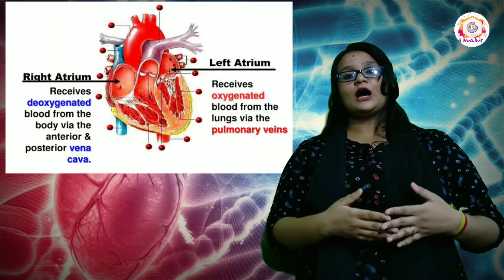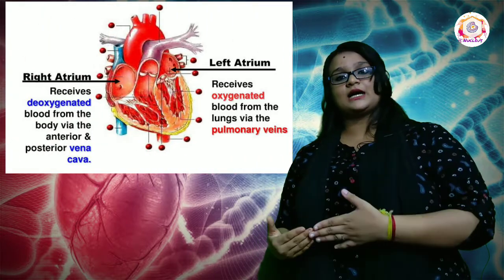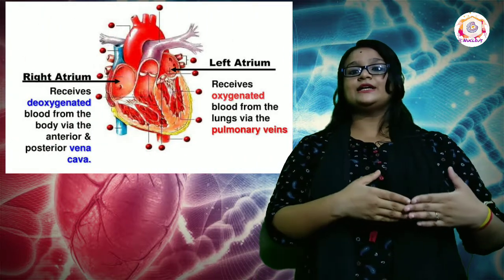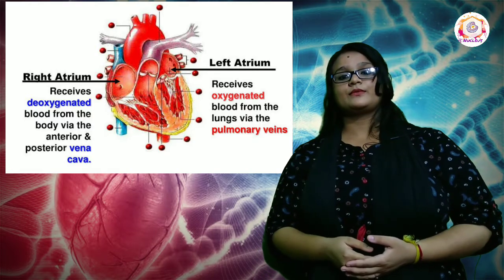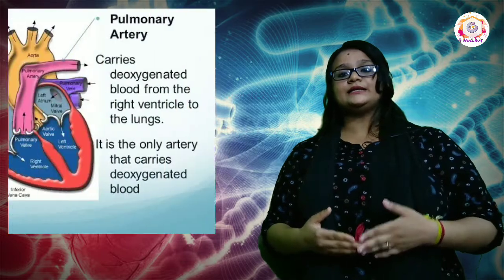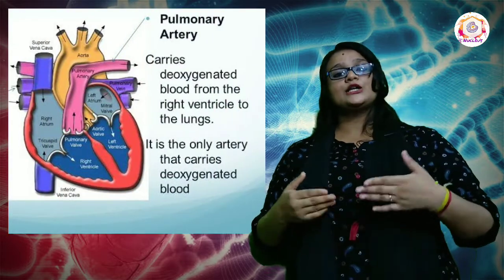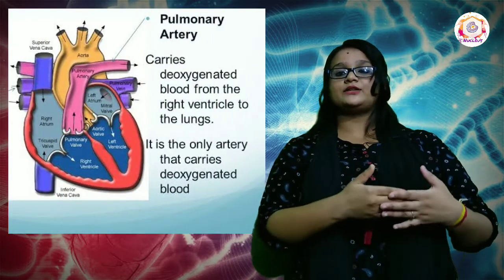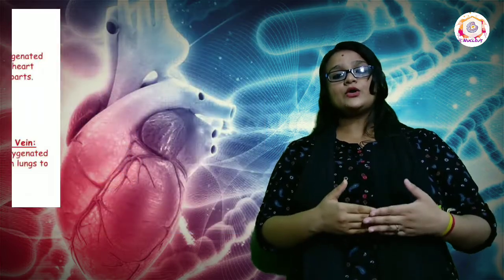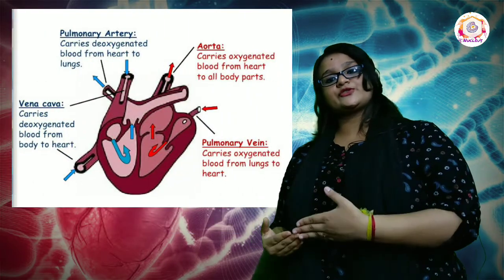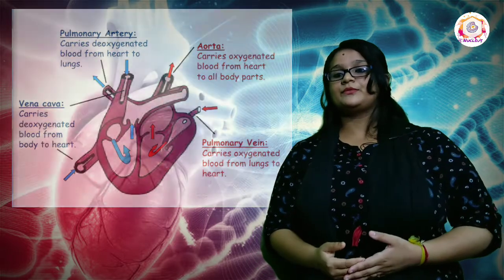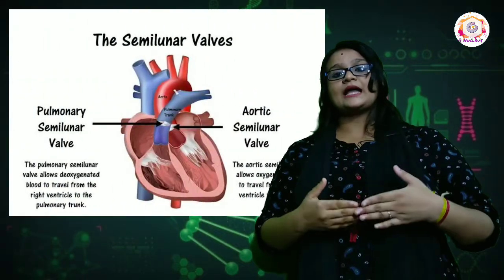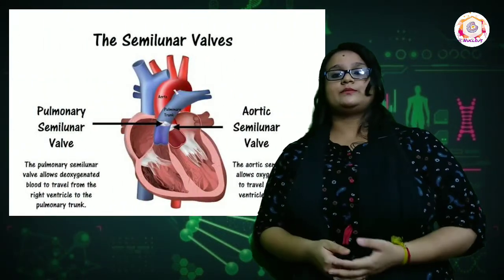The right side of the heart receives deoxygenated blood, whereas the left side of the heart receives oxygenated blood. The pulmonary artery that carries deoxygenated blood to the lungs arises from the right ventricle, and the aorta arises from the left ventricle to carry oxygenated blood throughout the body. Both the arteries have semilunar valves at the point of their origin.